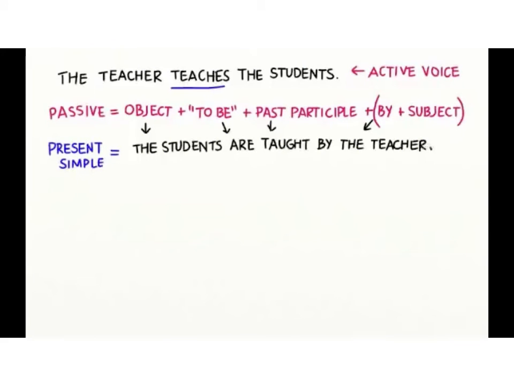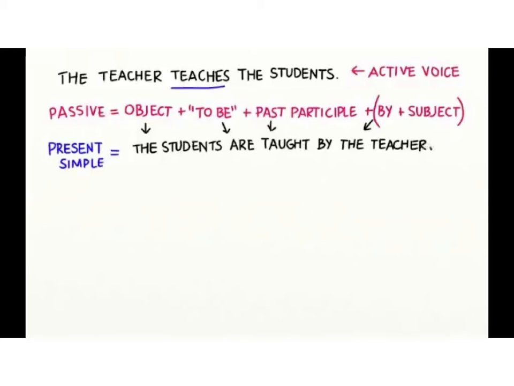When we have the sentence in active voice, we can easily change it to a passive one, like this. The object goes first, followed by to be according to the tense, plus past participle, plus by subject. By subject is optional.